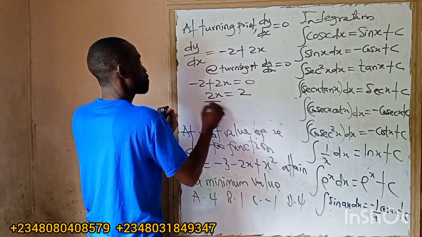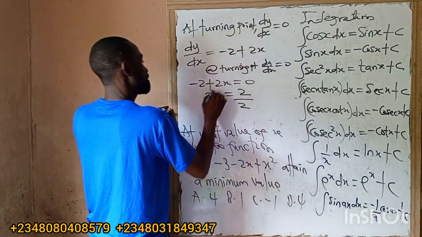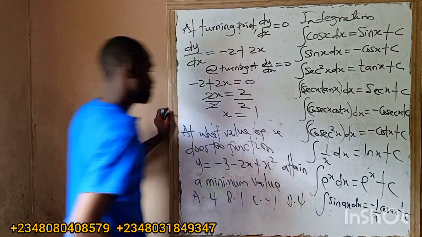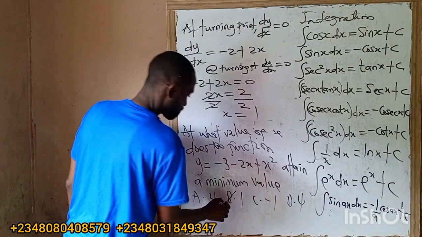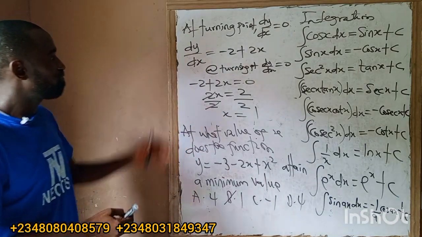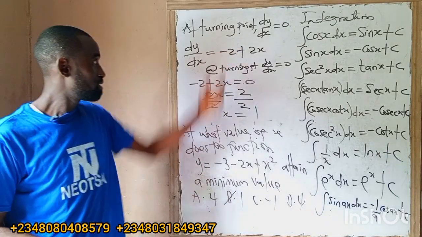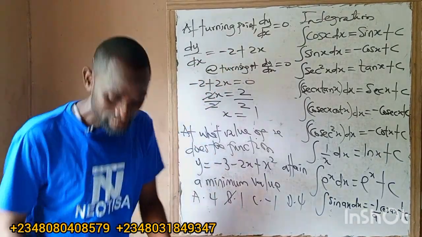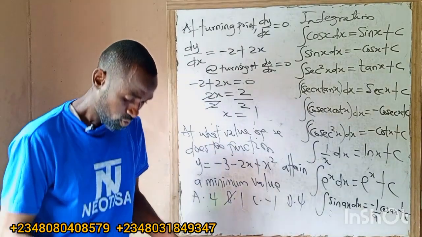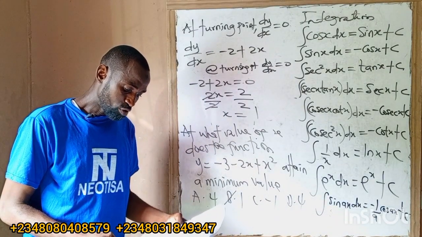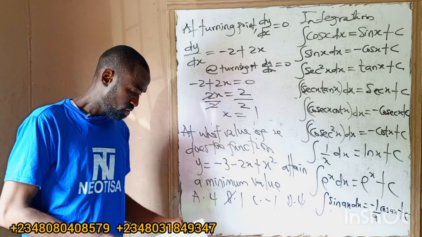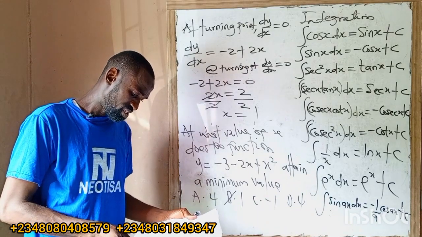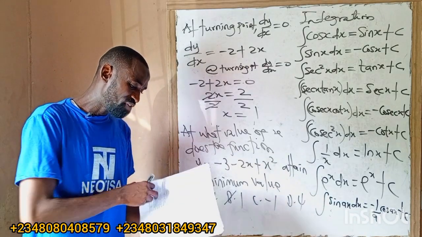2 by 2 by 2. So that's how this, our s equals to what now? 1. So the answer is B. So whether you are given minimum points or maximum points, at the turning point, minimum or maximum, our answer must be equal to 0. When you solve, you must have the answer equal to 0.